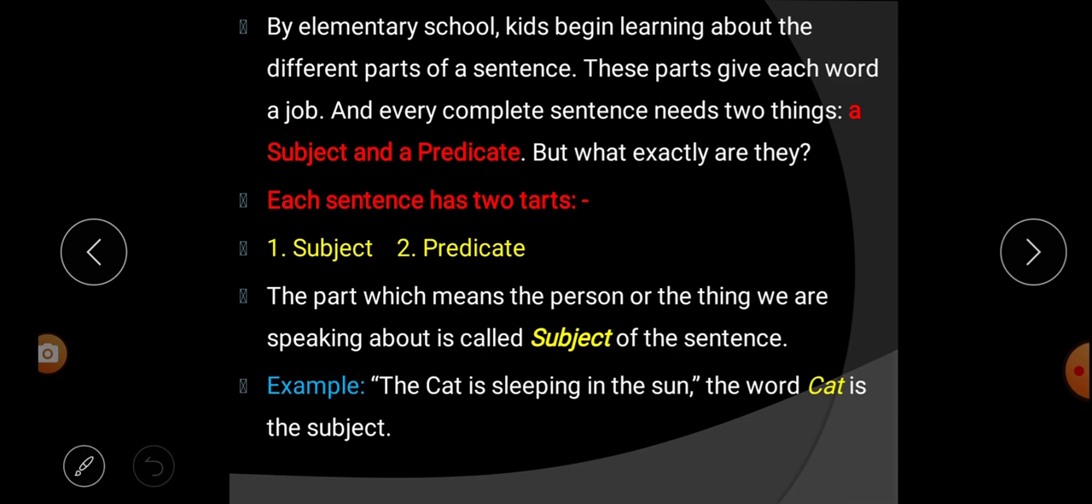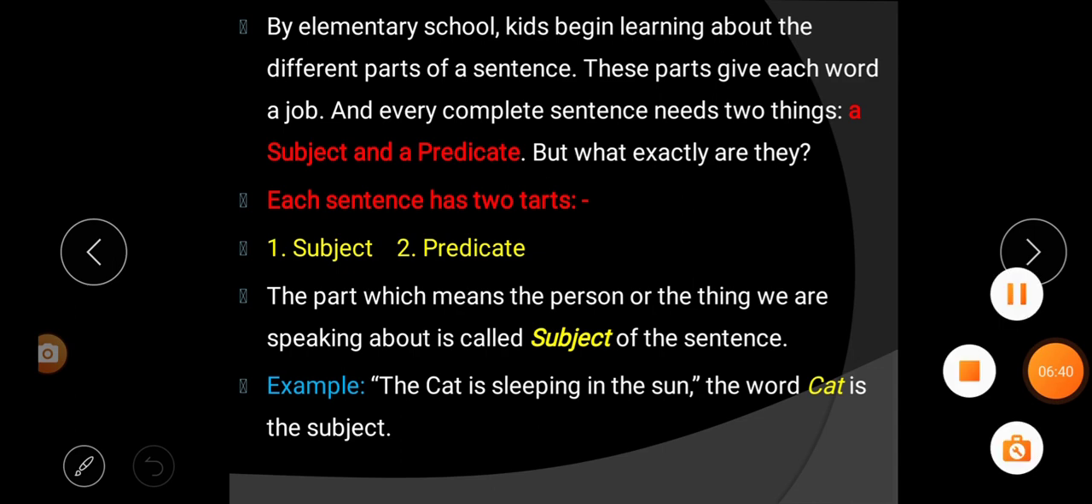So what is the subject? The person or thing we are speaking about is called what? Subject of the sentence. Understood? The person or thing we are speaking about, or about whom or what we are speaking, that is the subject of that sentence. As in this example, the cat is sleeping in the sun. In this sentence we are speaking about the cat. That's why cat is the subject of this sentence. Hope you understood.